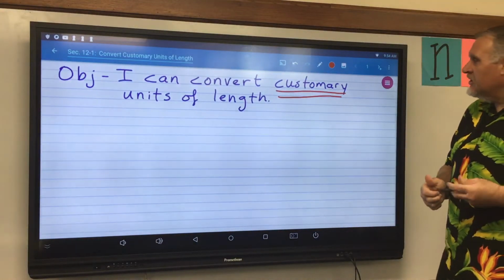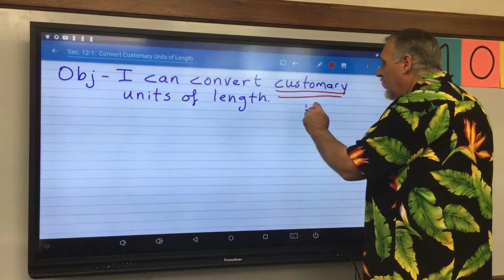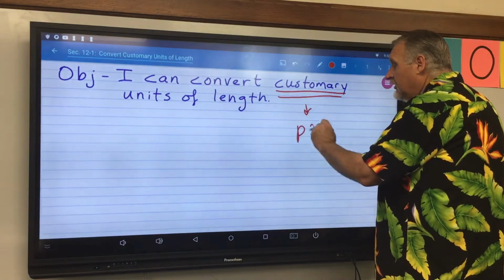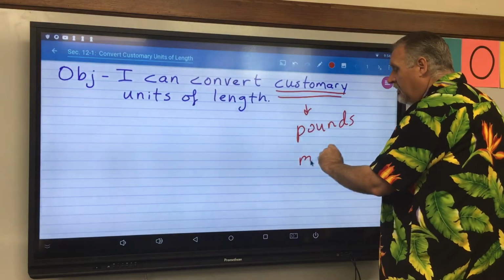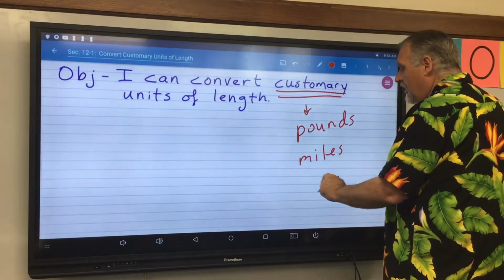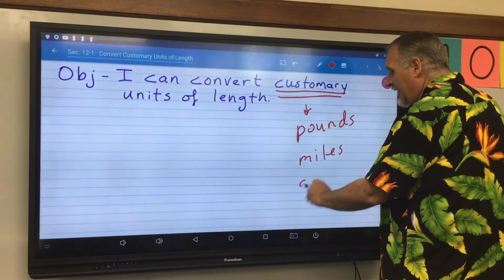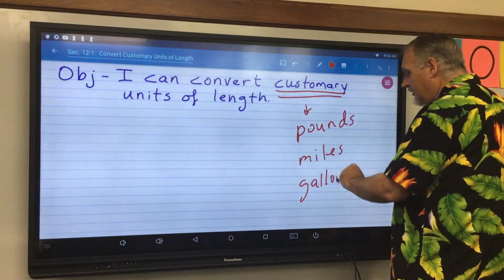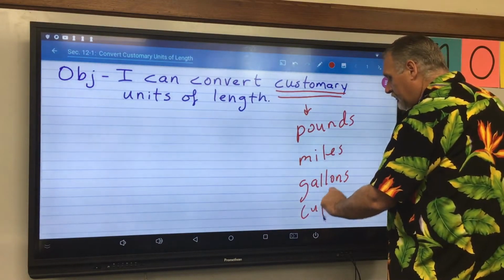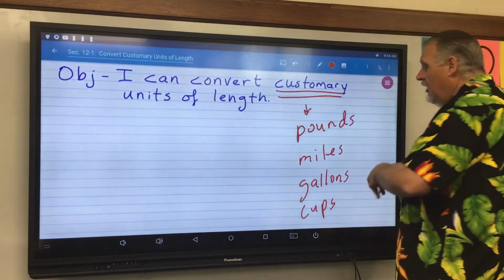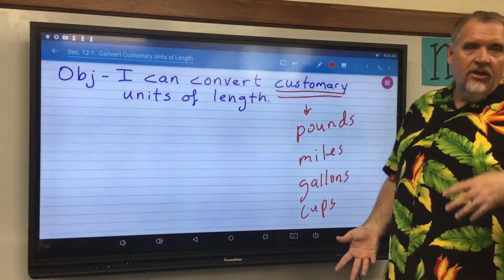So that means customary is things like pounds and miles and gallons and cups. These are all examples of customary units of measure.